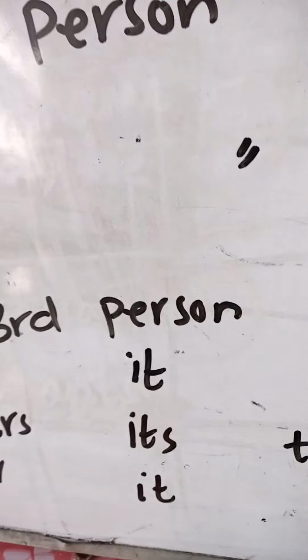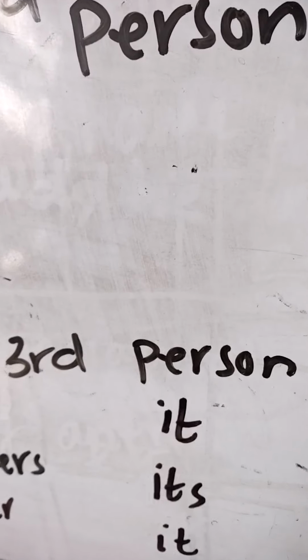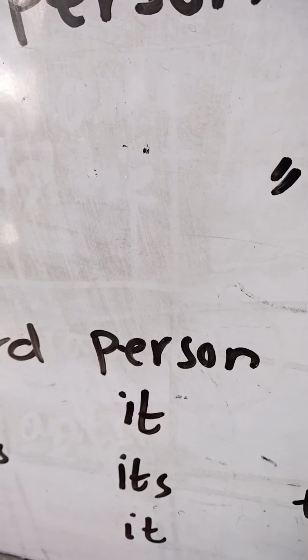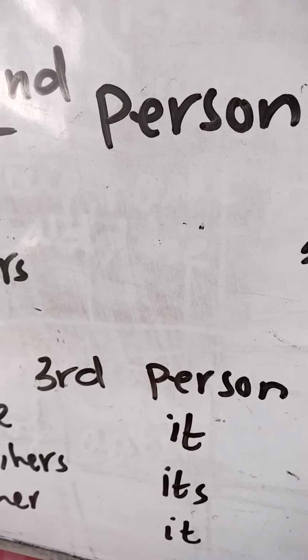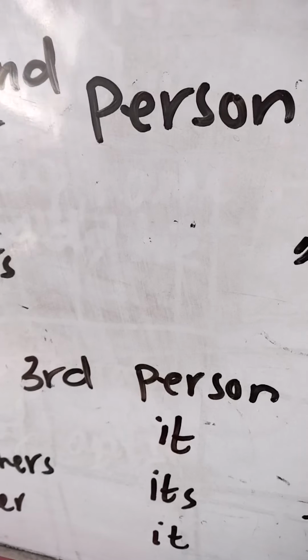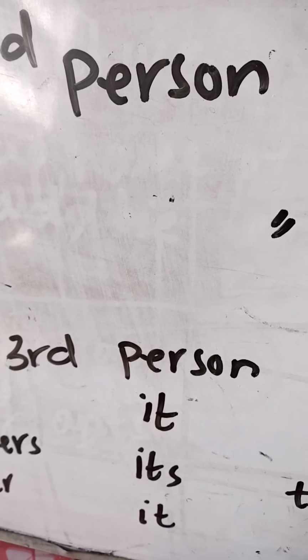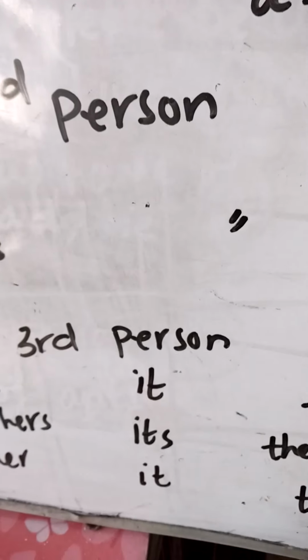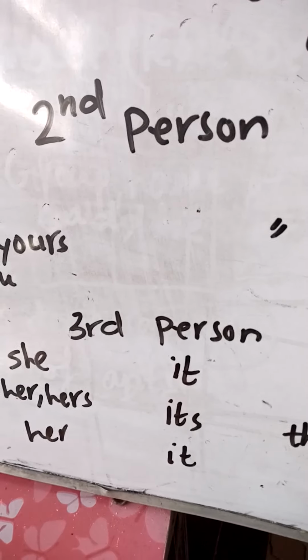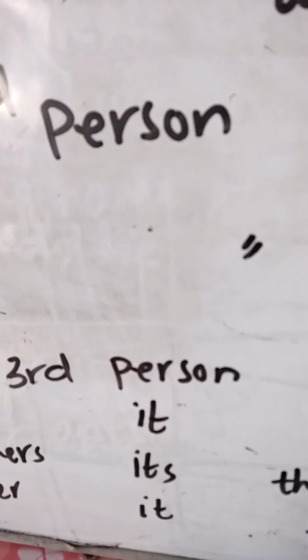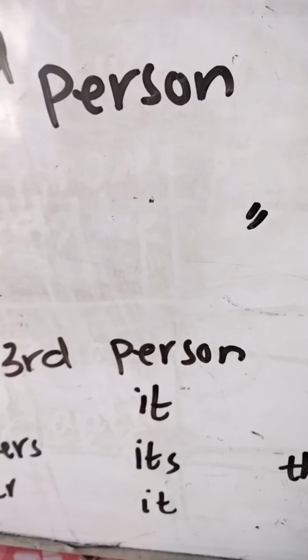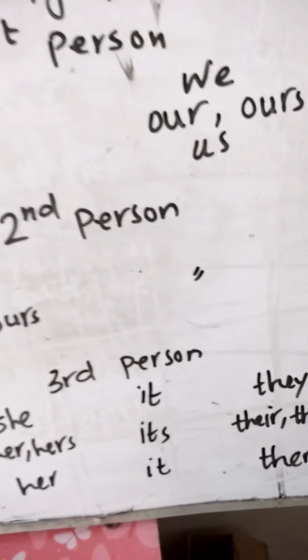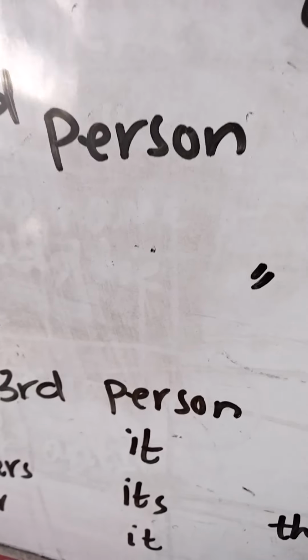Again, the it family. The it family is for neuter gender, for non-living things, especially like it's a book, it is a book. Many lessons are mentioned in it. Its pages are not very fine. So this is the use of the it family, which is used for neuter gender. Then plural third person, they family.